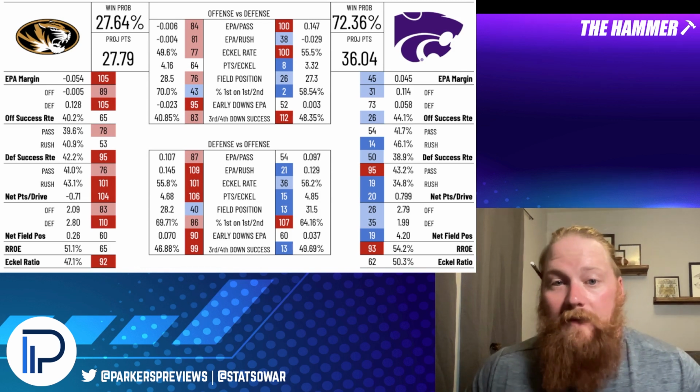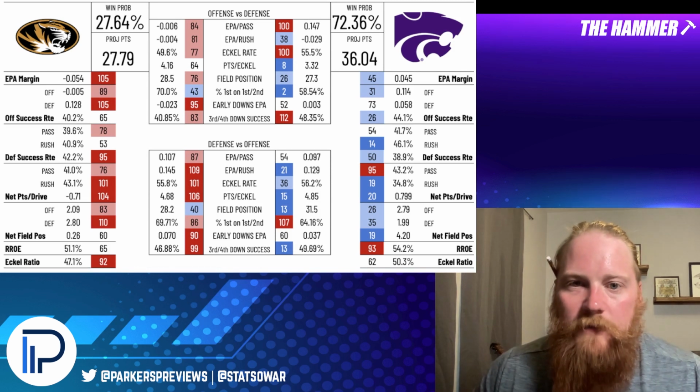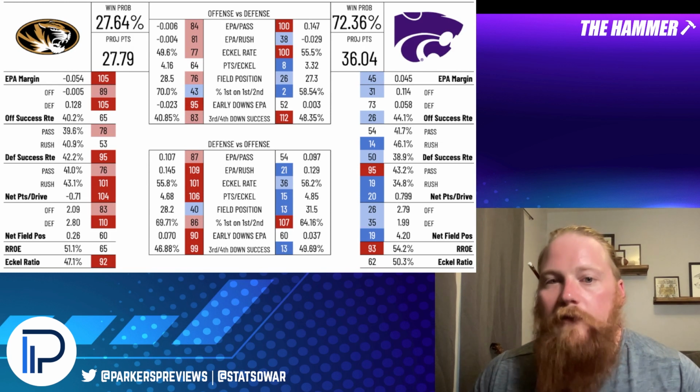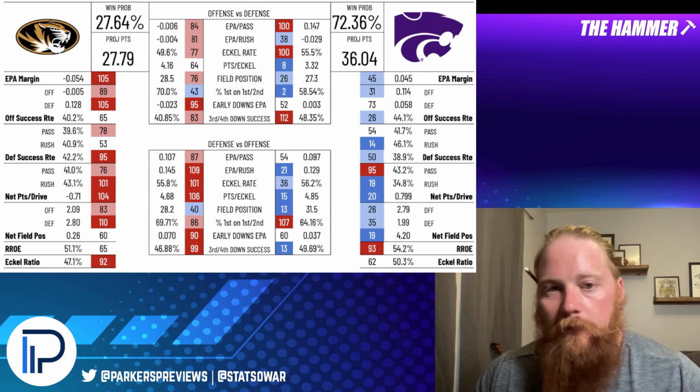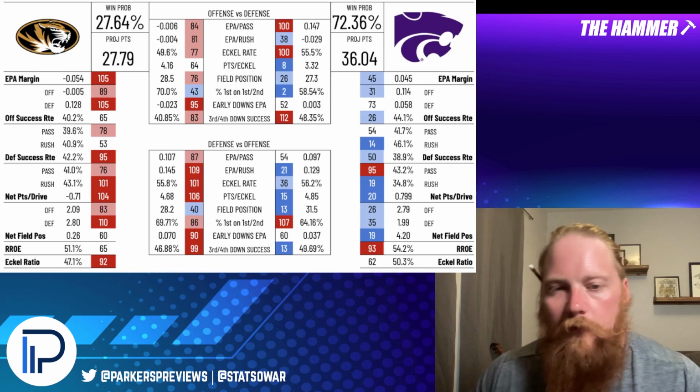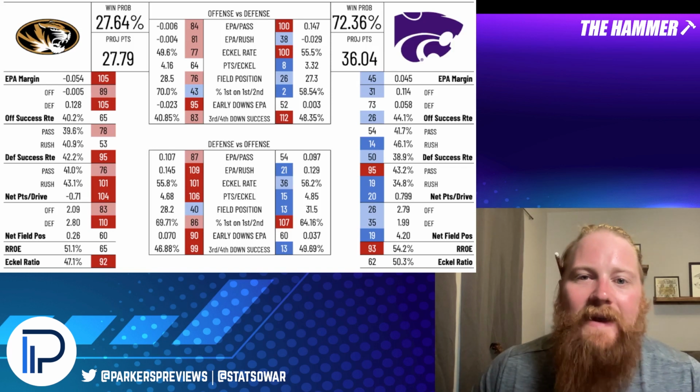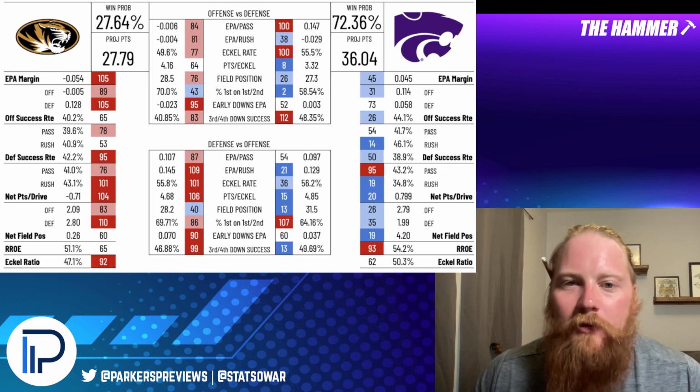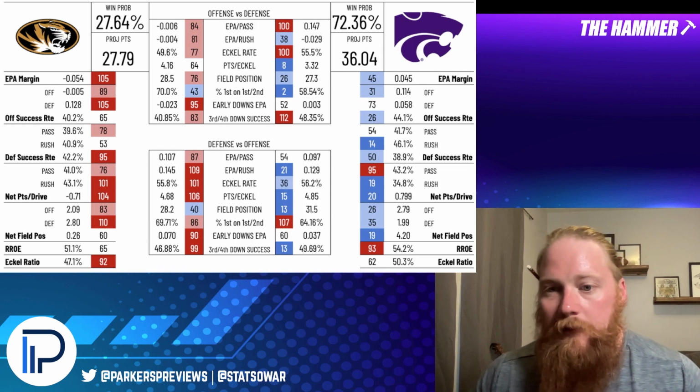Flip side, Kansas State, 52nd in early downs EPA. They really stopped people. They really forced people into third downs. You can see from being second in the percent of first downs on first and second down. And they were really, really bad on third and fourth down. That probably goes hand in hand with their passing efficiency.